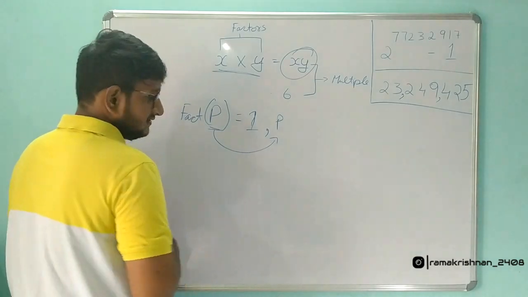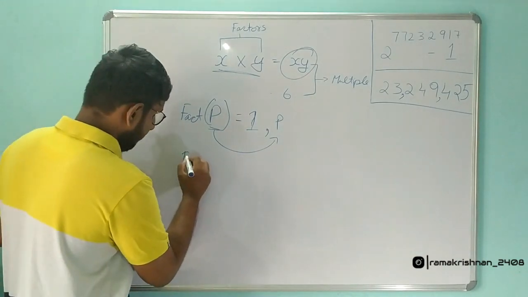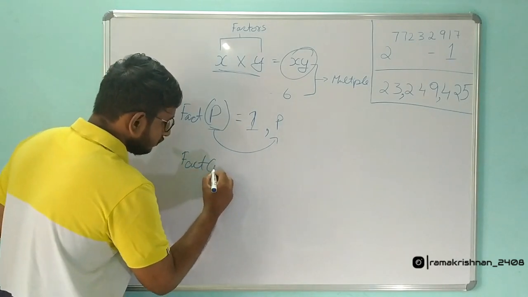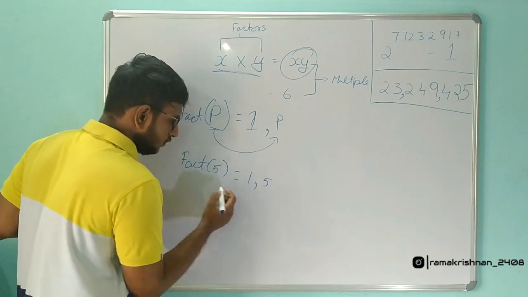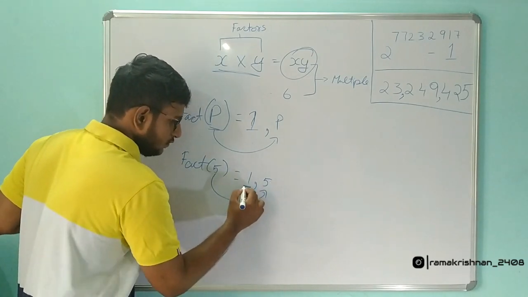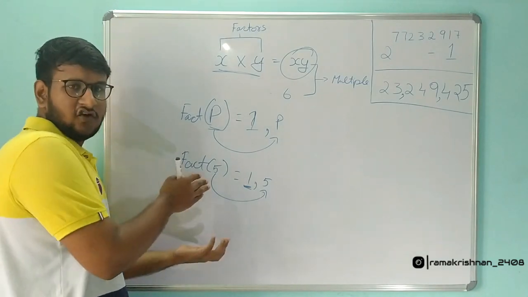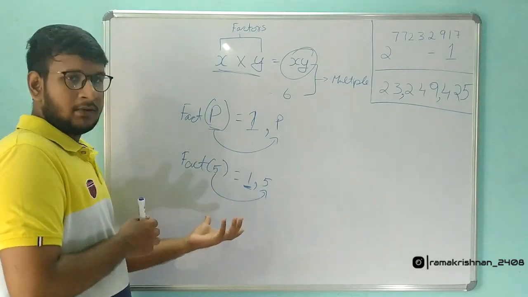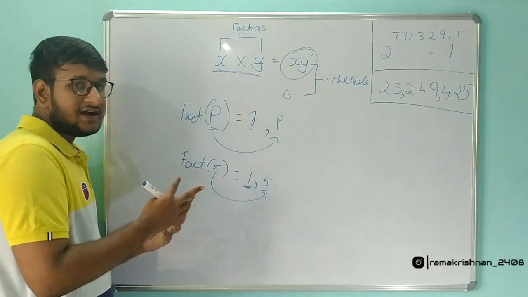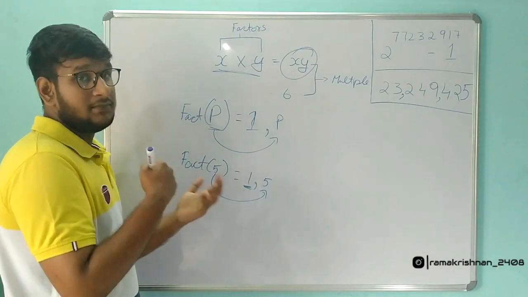Okay, for example, we saw the number 5, right? So what is the factor of 5? We just saw it. The factors of 5 are nothing but 1 and 5, the 5 itself and 1. There are no other factors. So 5 is called a prime number. So you can call 5 a prime number. A prime number is a number whose factors are 1 and the number itself.